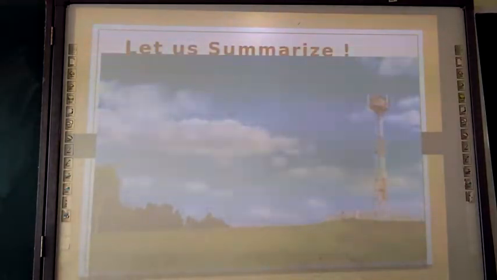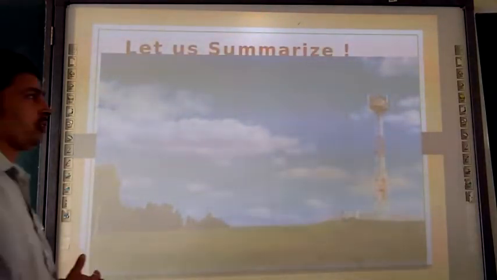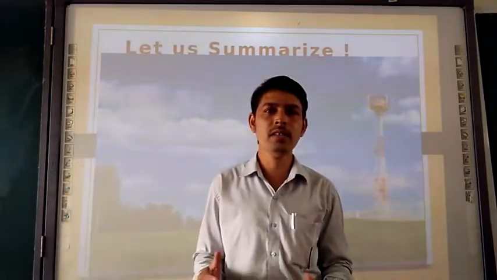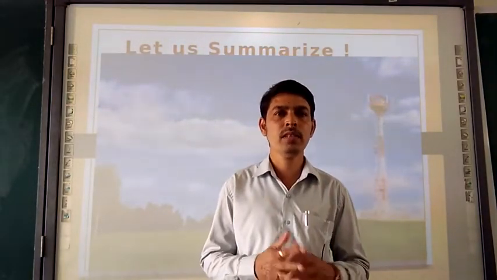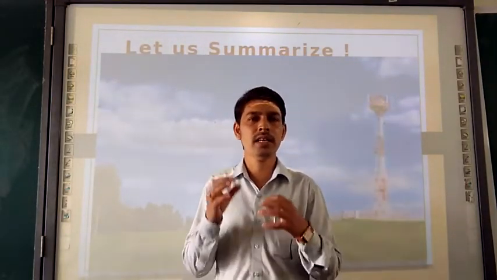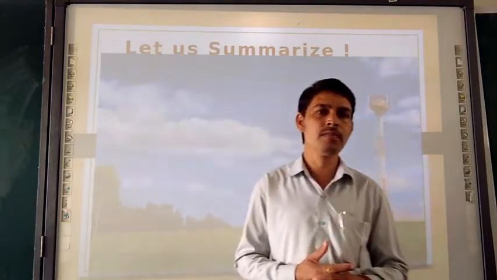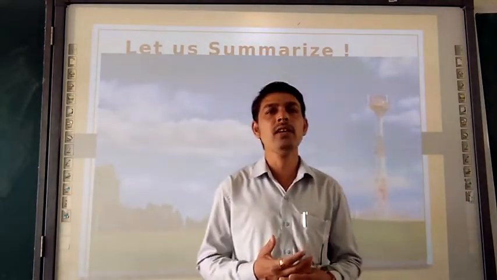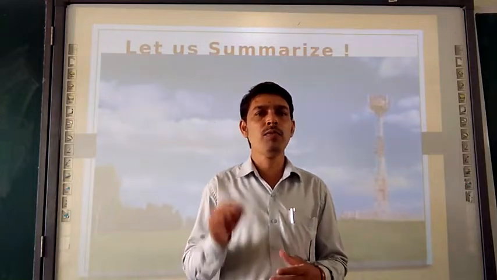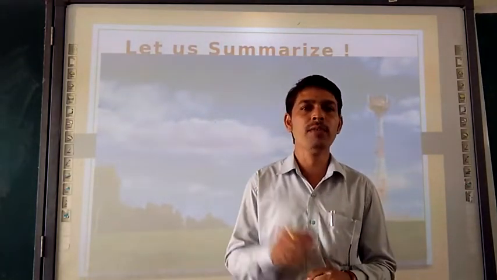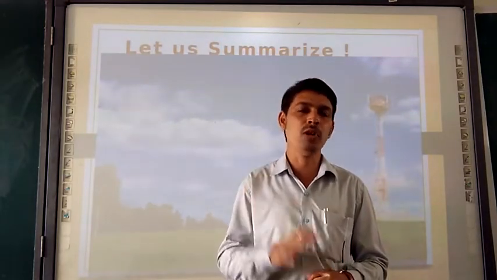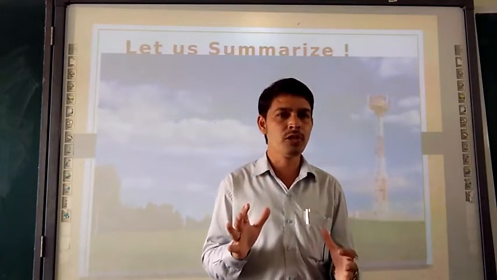Now next, let's do the summarization. So our chapter is over. We are having only the recapitulation of the chapter. In the recapitulation part, first we have seen the atmosphere.